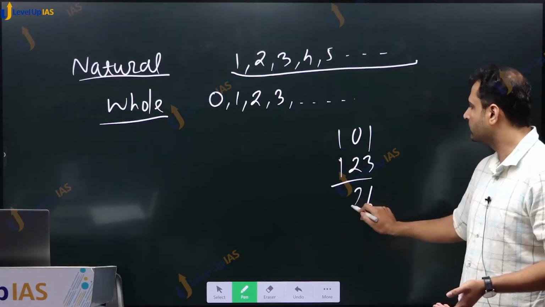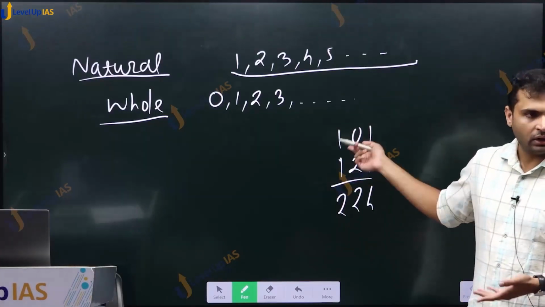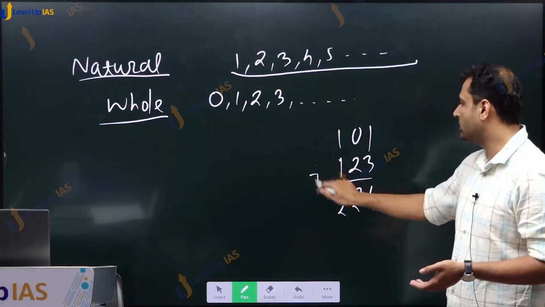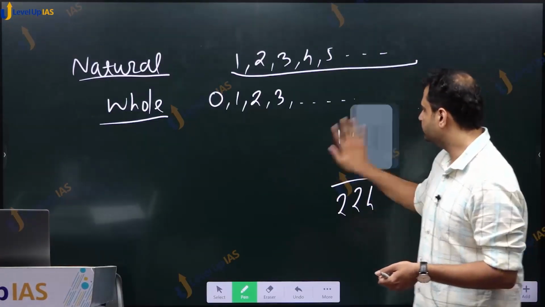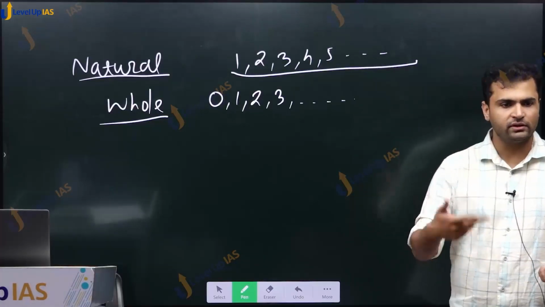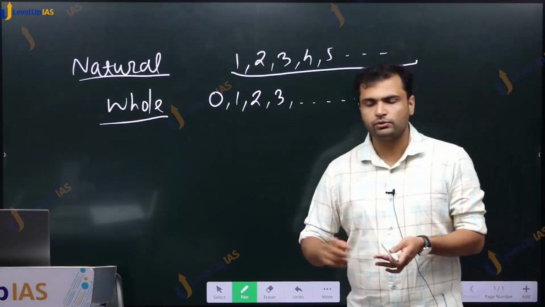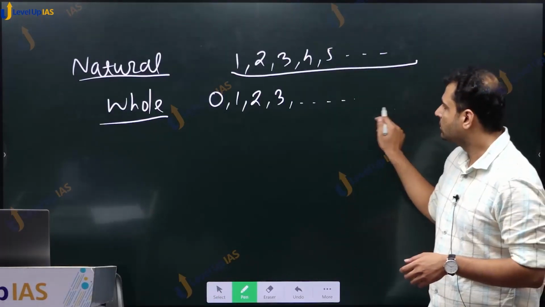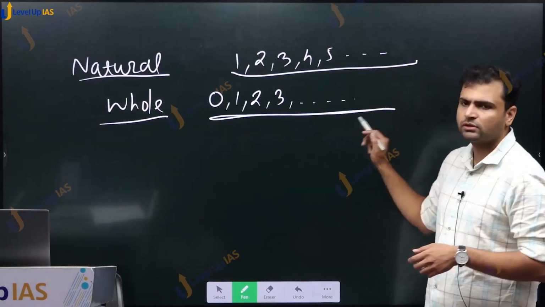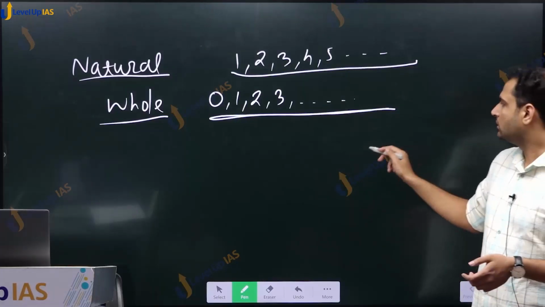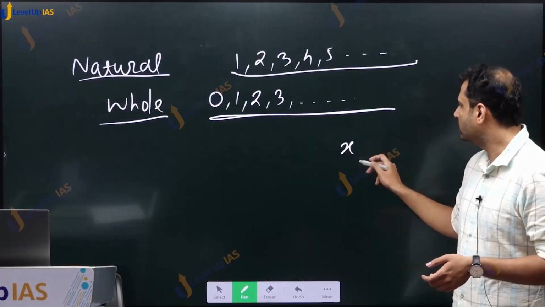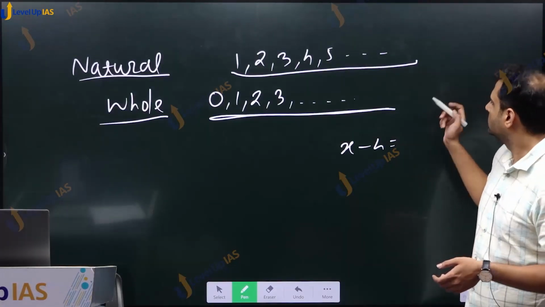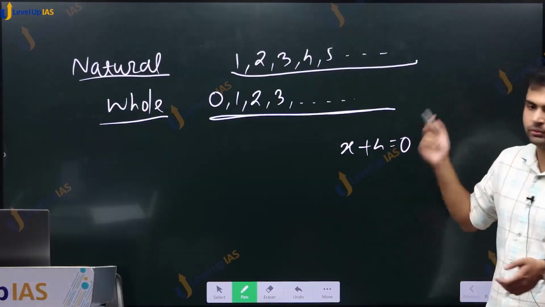We can add, right? How can we add? Because we know how to deal with 0. This is due to the Indian mathematician Brahmagupta. In his book, the Brahmasphuta Siddhanta, he gives all those rules. Anyway, moving ahead, but soon it was realized that this system was also not adequate. For example, an equation like x plus 4 is equal to 0.